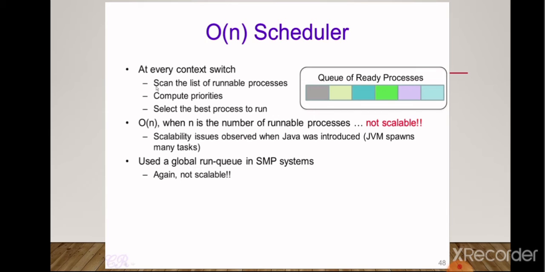At every context switch, we have the scan. It does three tasks. It scans the list of runnable processes, then it computes the priorities, and then selects the best process to run. In O(n), n is the number of runnable processes. This is not a scalable type of scheduler, and many scalability issues were observed when Java was introduced. That's why this was discontinued. Also, it used a global run queue in SMP systems.